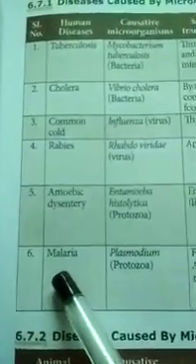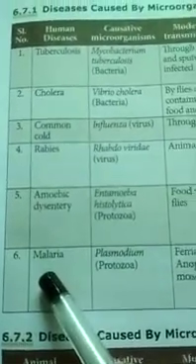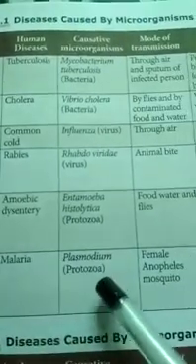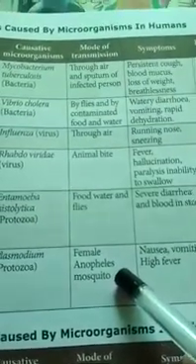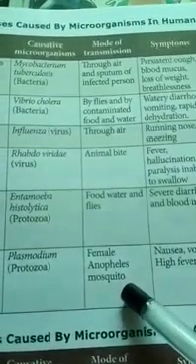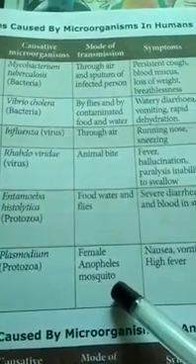Next one, malaria. Malaria is a disease caused by Plasmodium, which is a type of protozoa. It is carried by the female Anopheles mosquito, so this disease is transmitted by mosquito biting.